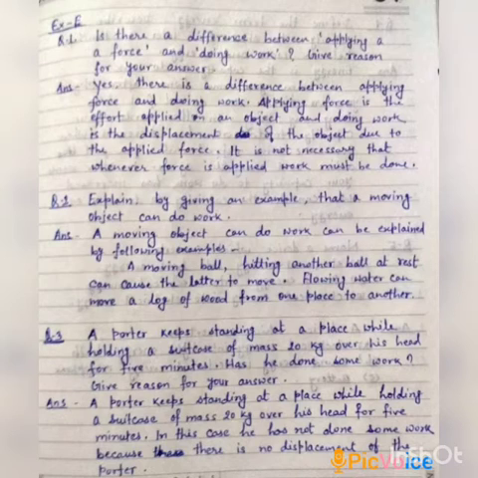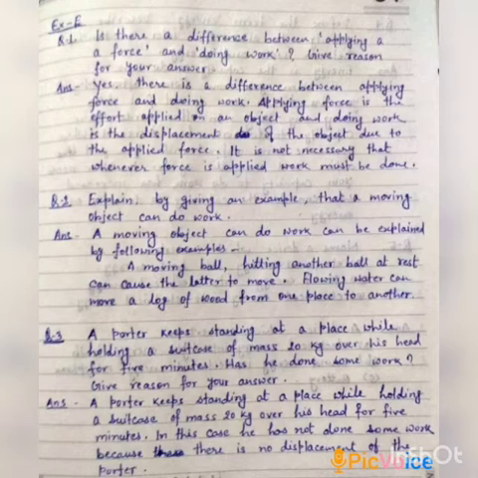Yes, a moving object can do work, and it can be explained by examples like a moving ball hitting another ball at rest can cause the latter to move. When we hit a ball which is at rest, it starts moving due to the force applied by the moving ball.